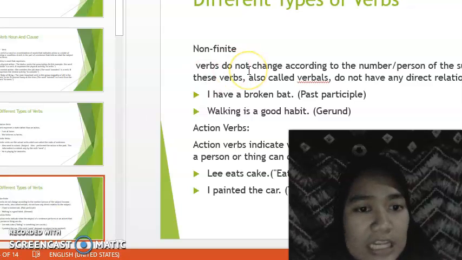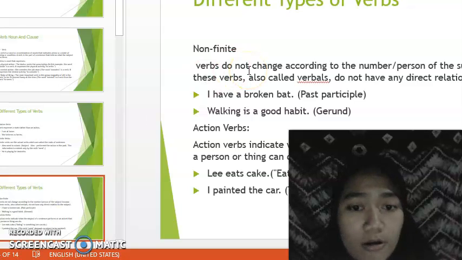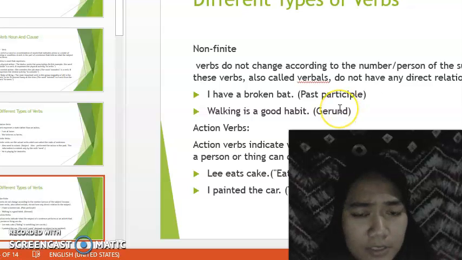Next, non-finite verbs do not change according to the number or person of the subject because these verbs, also called verbals, do not have any direct relation to the subject. Example, I have a broken bat. This is a past participle. And then walking is a good habit, a gerund.